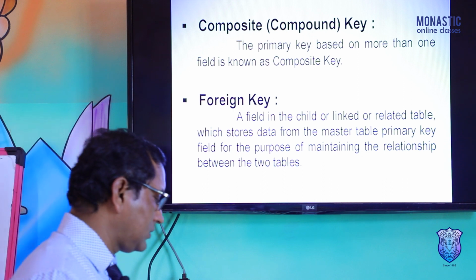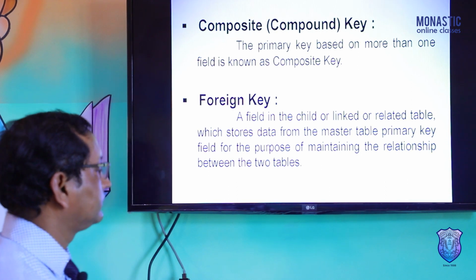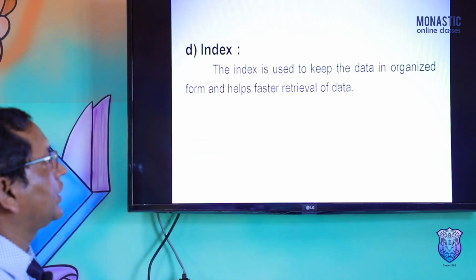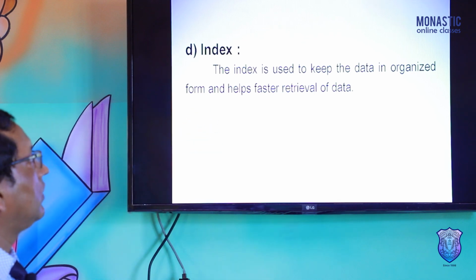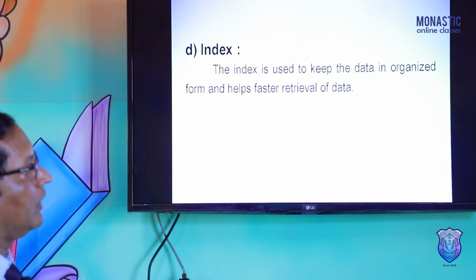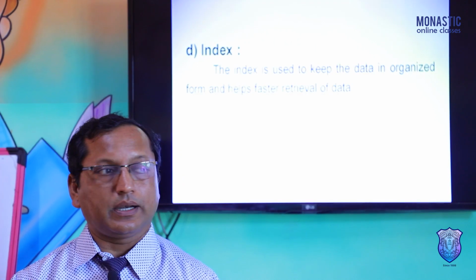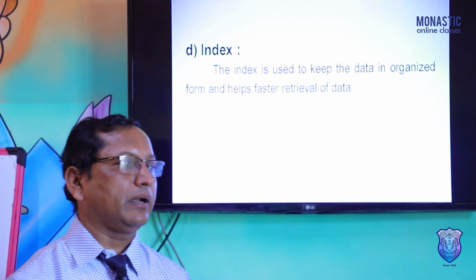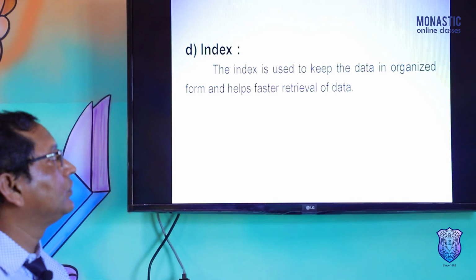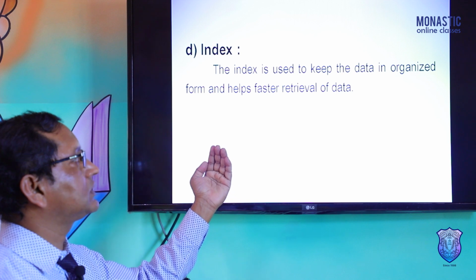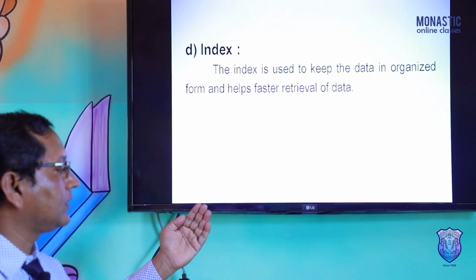Next part, index. An index is used to keep the data in organized form and helps faster retrieval of data. I have already discussed that an index helps to sort and arrange the data, which helps faster retrieval, meaning you can easily and quickly sort arranged data.